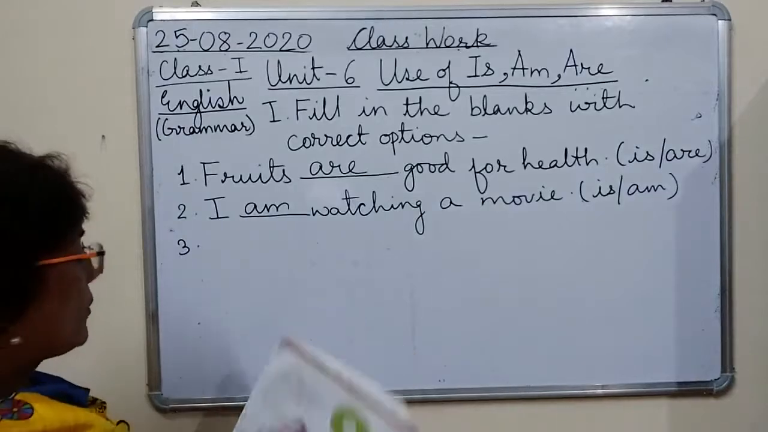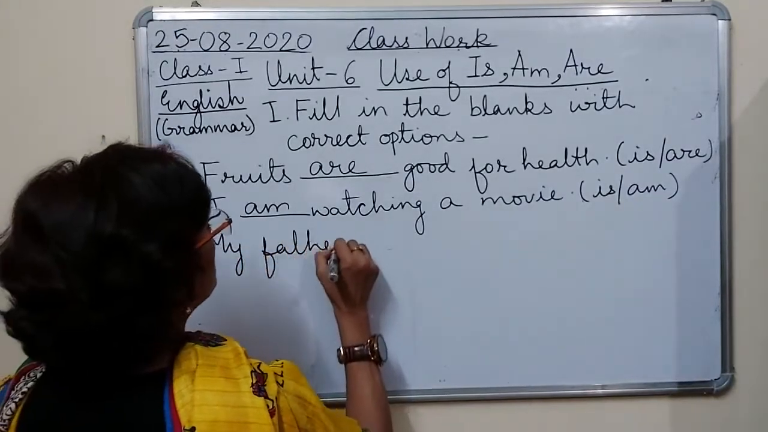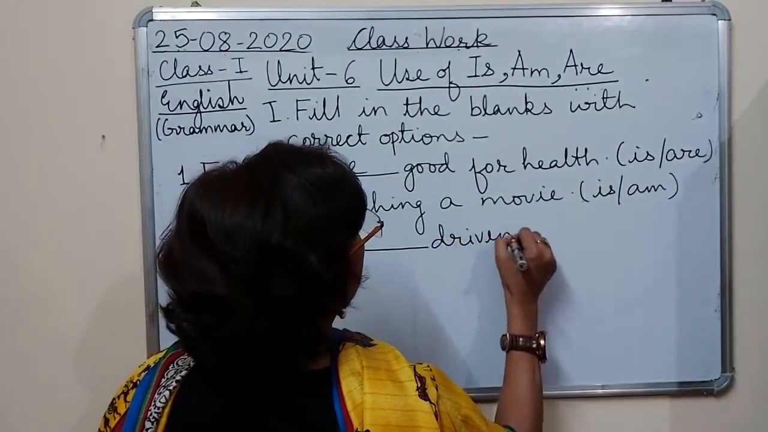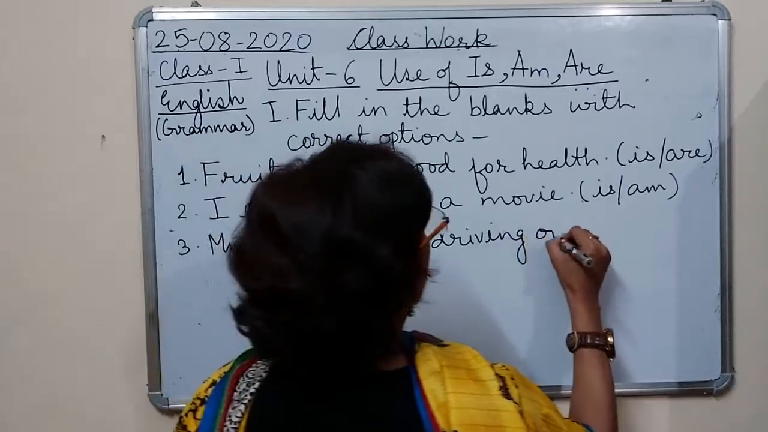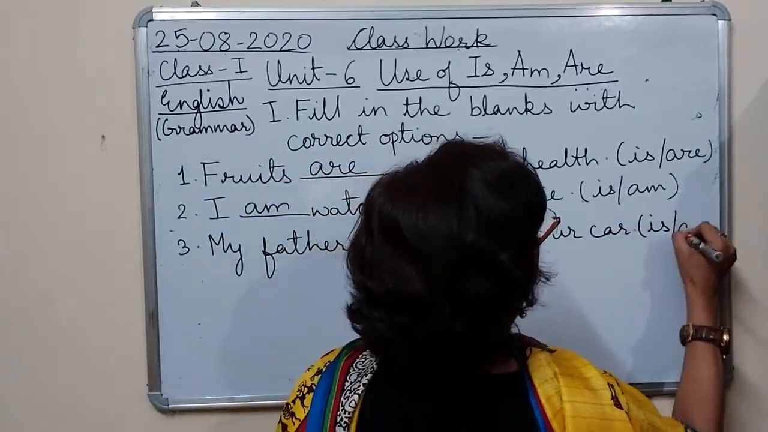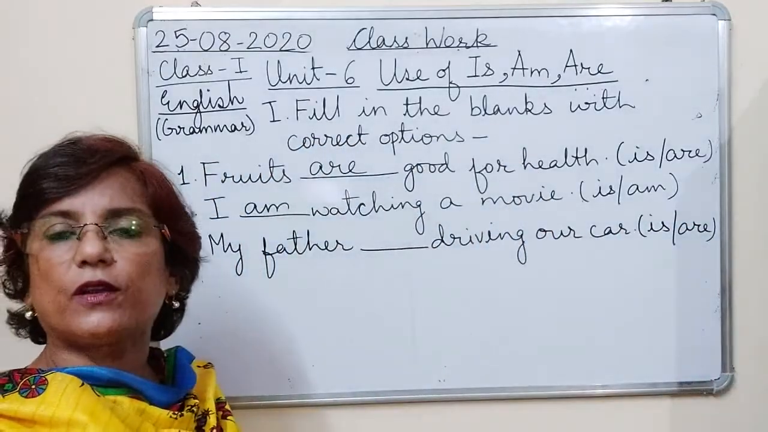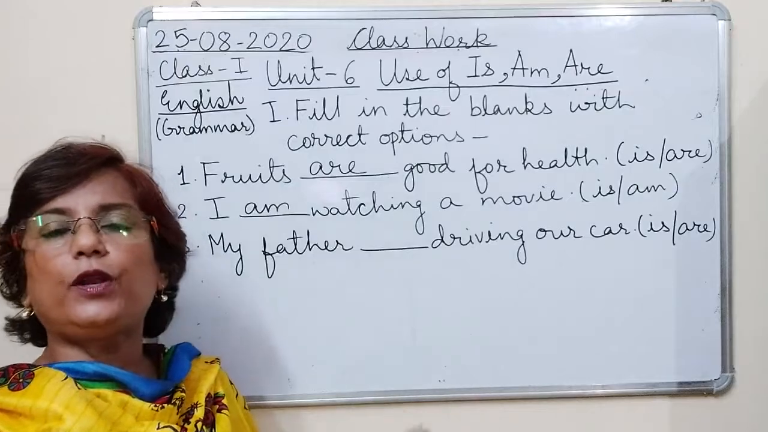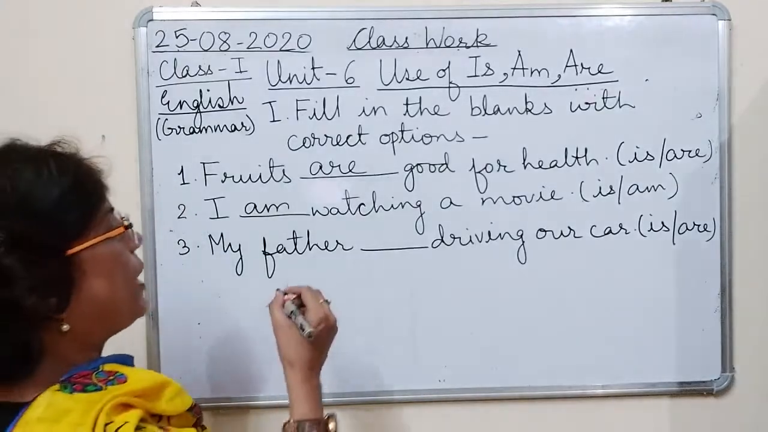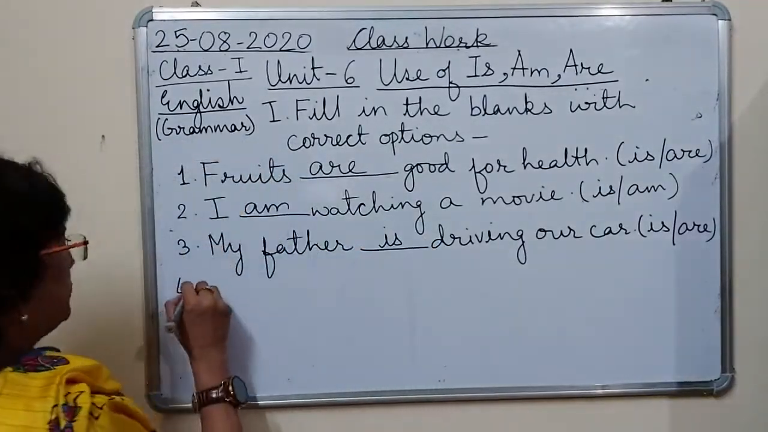Third is my father driving our car. And the options are is and are. So my father to will always be singular. If it is parents, then plural. But if it is father or mother, it will always be singular. So my father is driving our car.